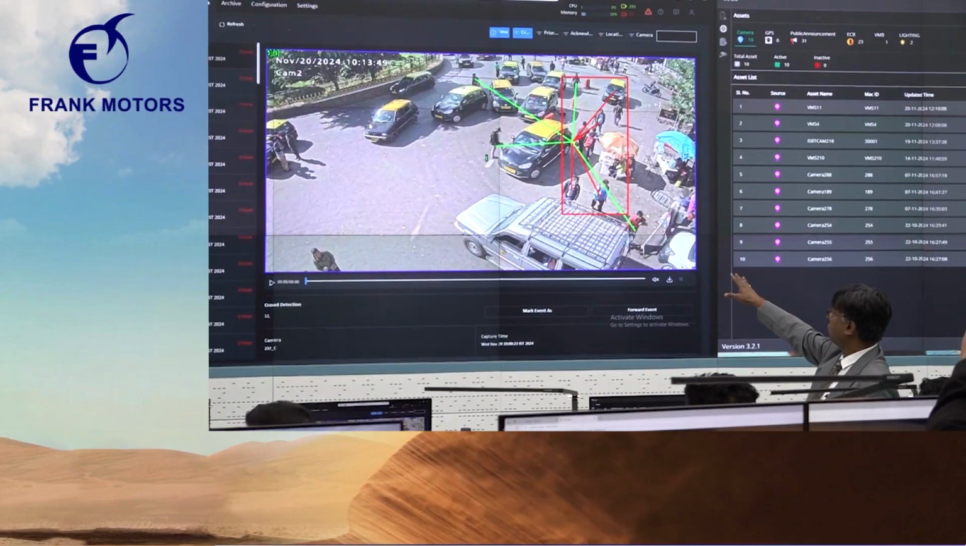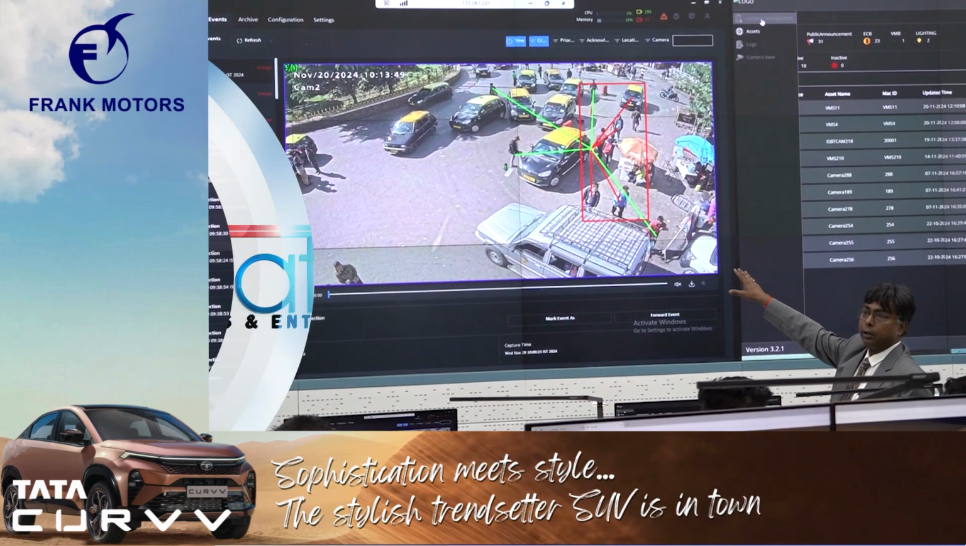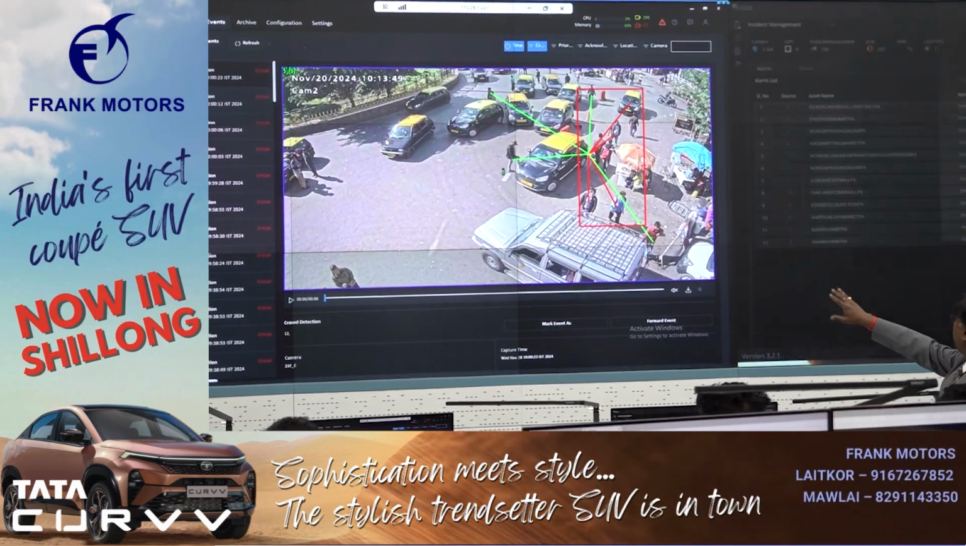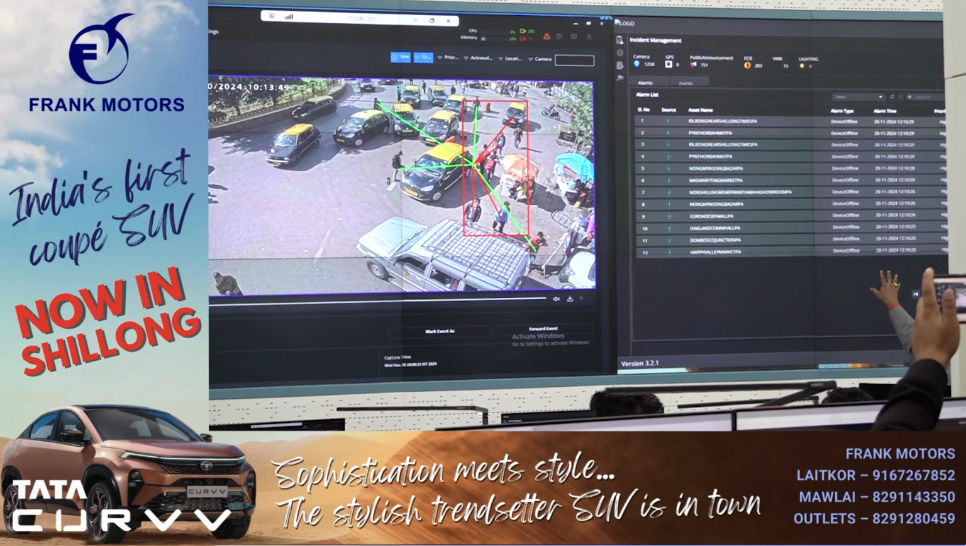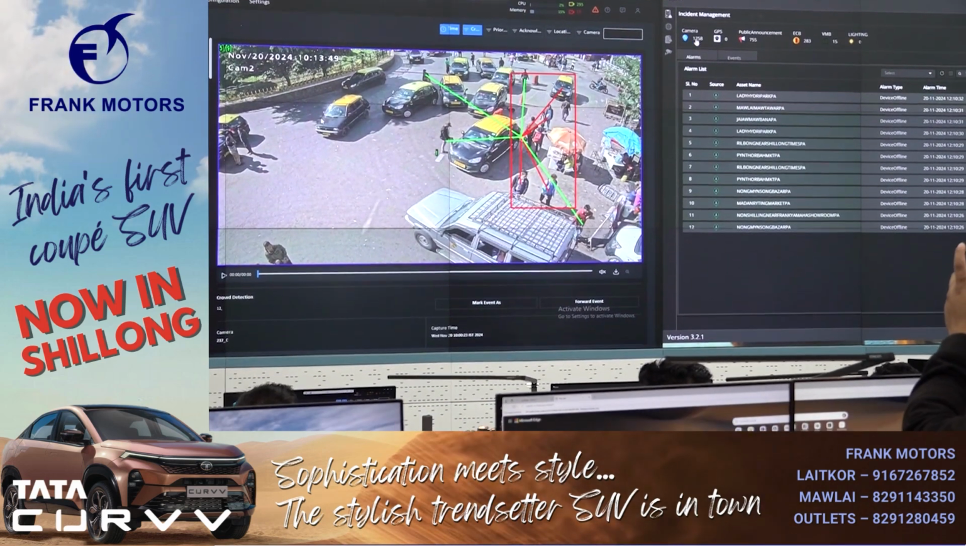Now when a crowd formation takes place, there's an alert which is generated. When the alert is generated, immediately it comes to the dashboard. This is the operator's dashboard. This is normally not seen here. This is the operator's side.